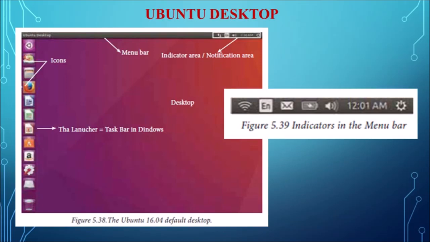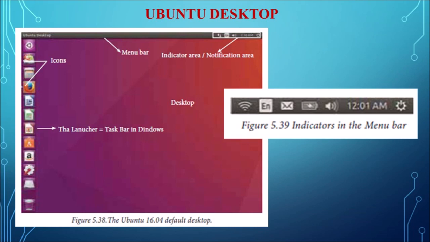And also you can see the network indicator, for internet connectivity. This manages the network connections and allows the user to connect to a wired or wireless network. And text entry settings: the default application, the default language, the default keyboard layout. All of these are mentioned in the text entry settings. And the messaging indicator: if there is any new message or any update message with respect to any installed application, that will be shown in the messaging indicator. And the sound indicator, the volume indicator, shows the volume level. And a clock displays the current time and provides a link to the calendar.